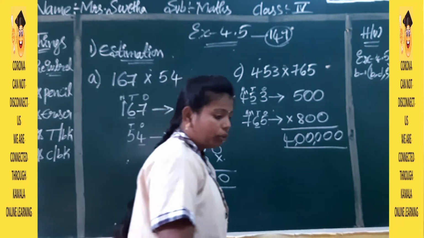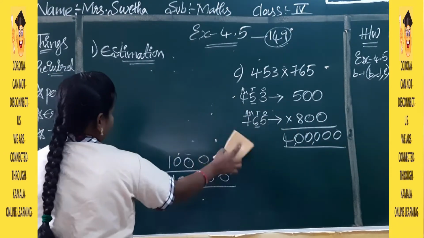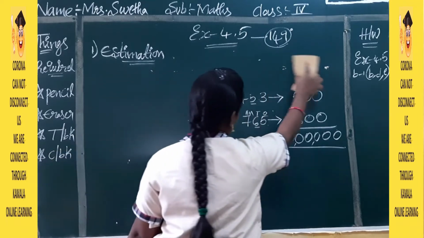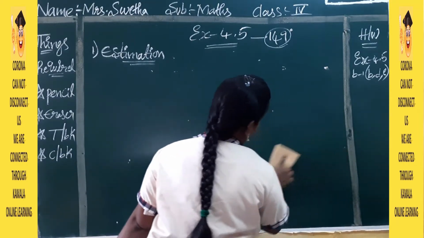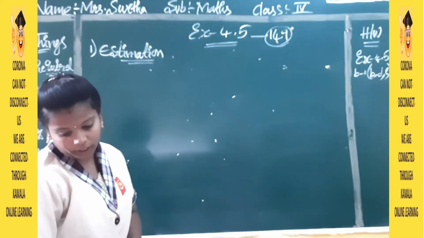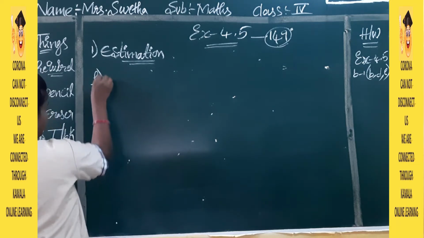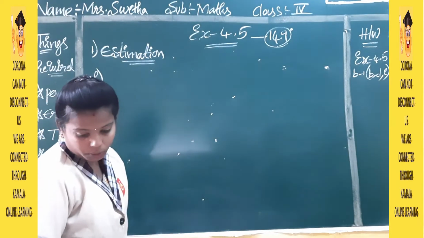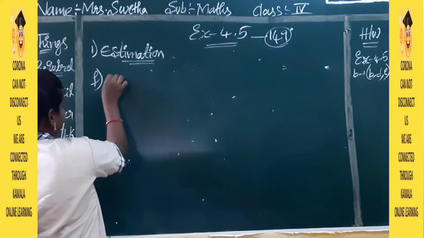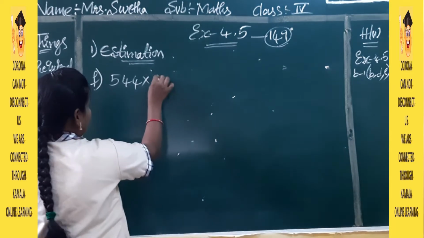Now we will move on to the next problem. See, one more problem I will explain in this bit only. The next problem I have given as homework. B, D, E I have given as homework. So F1 I will explain to you once. F1. So what is the question F1? 544 into 707.